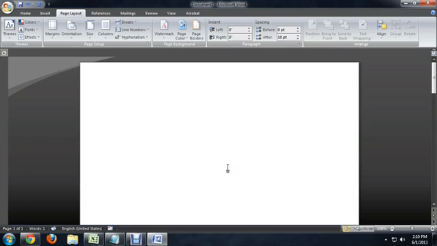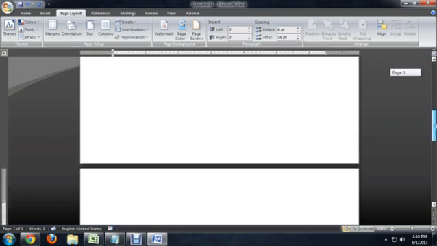I'm going to show you how to get a picture to appear on every page in Microsoft Word. And this is what's called watermarking, but there's a pretty cool way to do it. So here I am inside of Word, and if I scroll down you can see that there are a couple of different pages here.